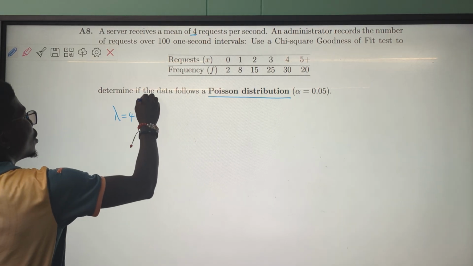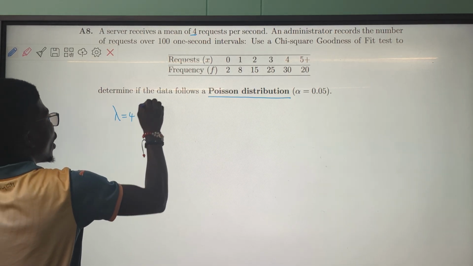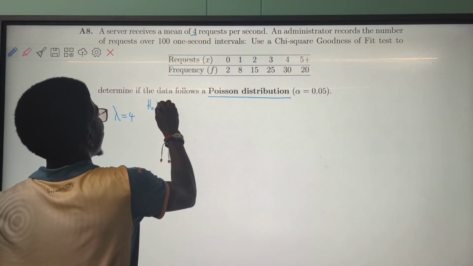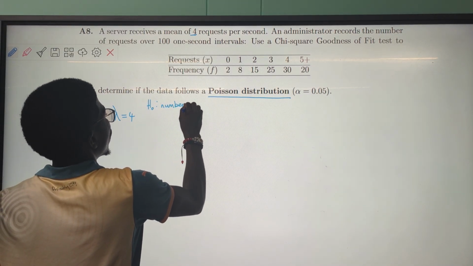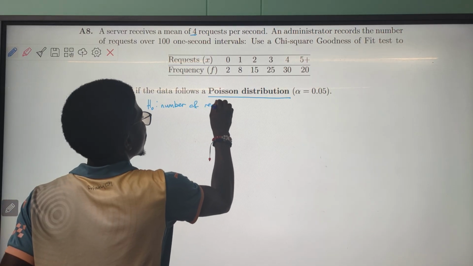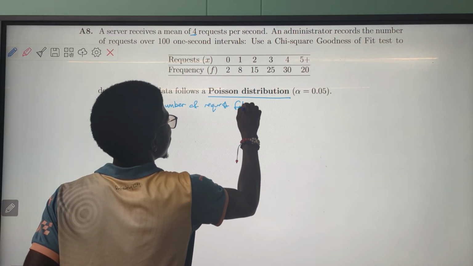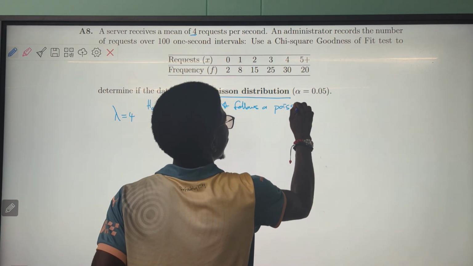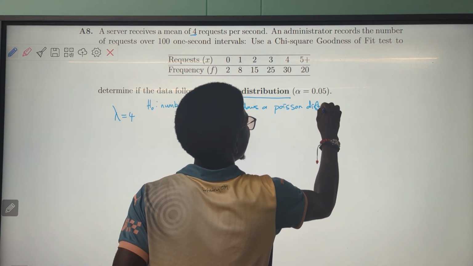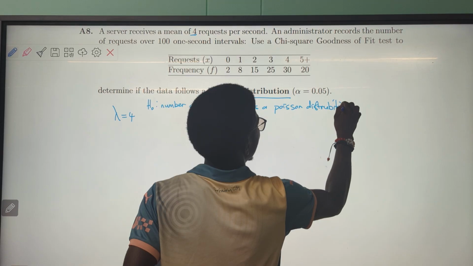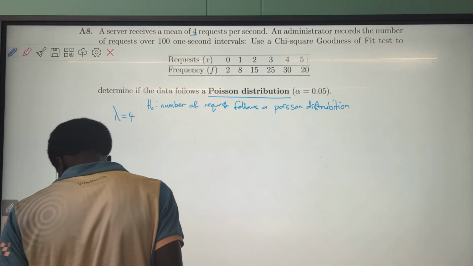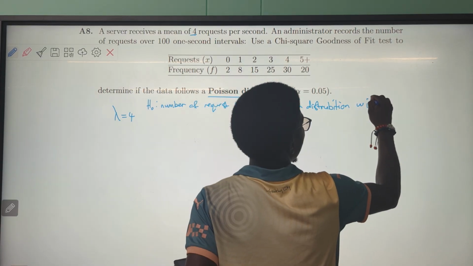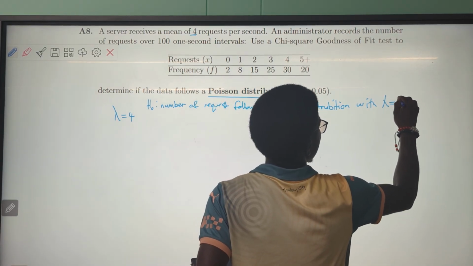H naught: the number of requests follows a Poisson distribution with lambda equal to 4.